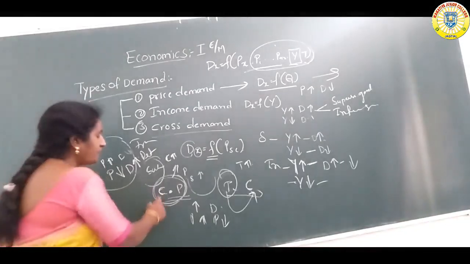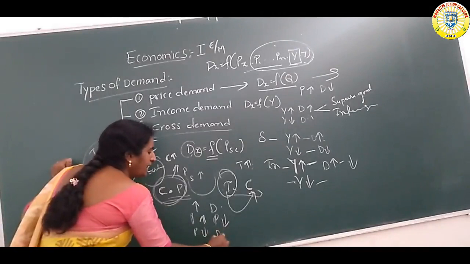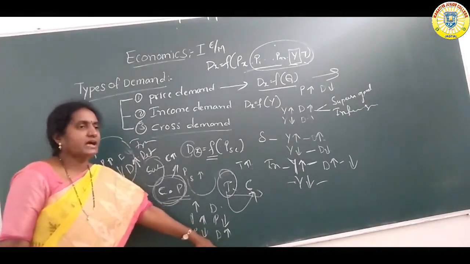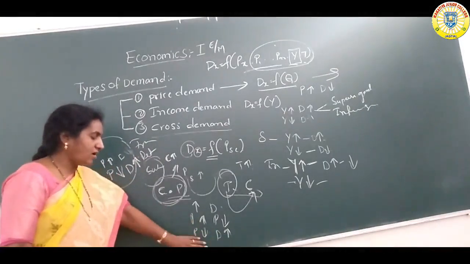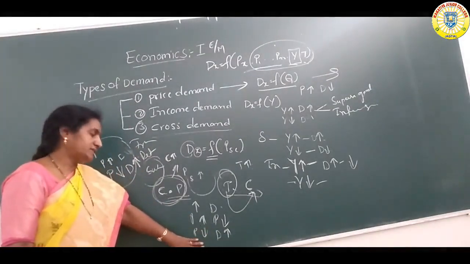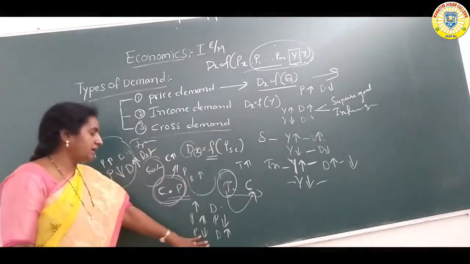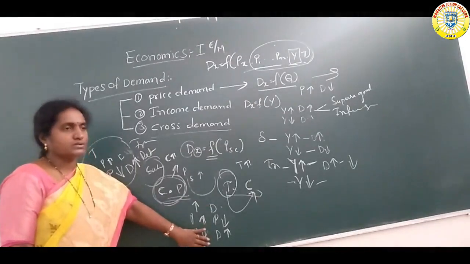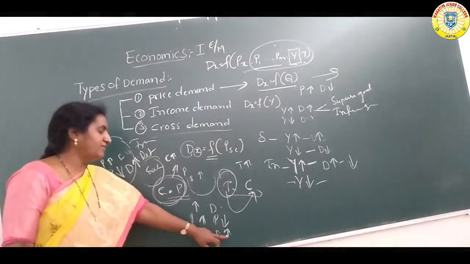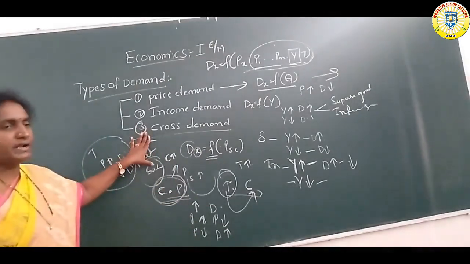And next, the price of cars declines and demand for petrol increases. Why? Because when the price level of cars declines in the market, old purchasers buy more and new purchasers also enter the market and buy. So demand for cars increases, and automatically demand for petrol also increases. This is about complementary goods.